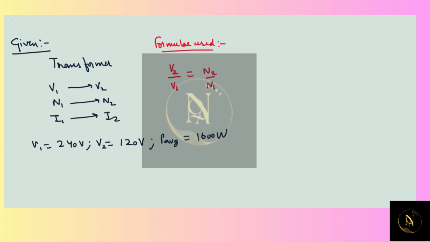Welcome to problem number 31.34. In this question we are given that when you go to Europe, the output electrical voltage from the sockets is not 120, rather it's 240.